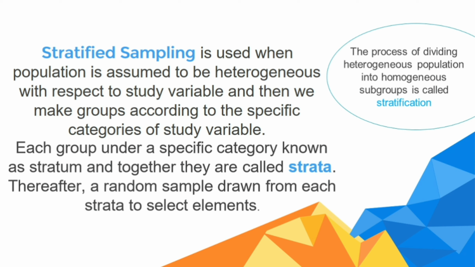For example, students can be classified as male and female, boarders and non-boarders, similarly age groups, income groups, etc. These groups are different from each other, but together they cover the whole population. After making different groups, thereafter a random sample is drawn from each stratum to select the elements in the sample.